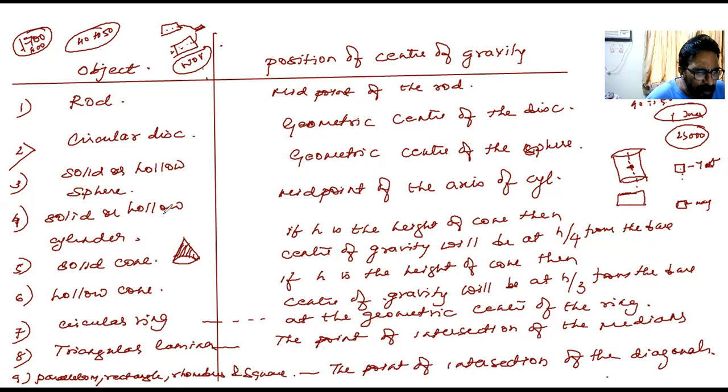So these are a few things you have to learn by heart, beta, because I have seen in the board exam, they'll give two different figures. You have to say where the center of gravity is. And for that, they give 2 marks, okay? I think it's a bonus, children. So you should know it.